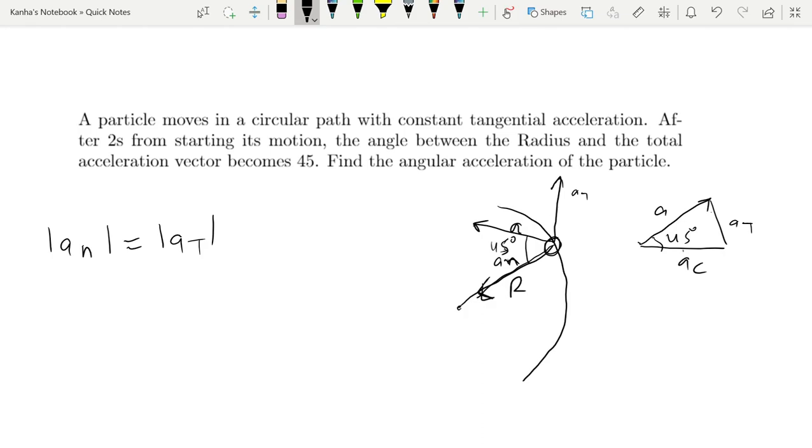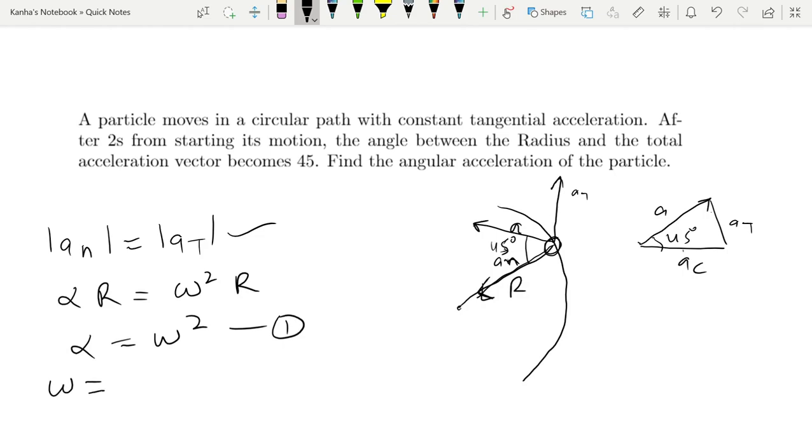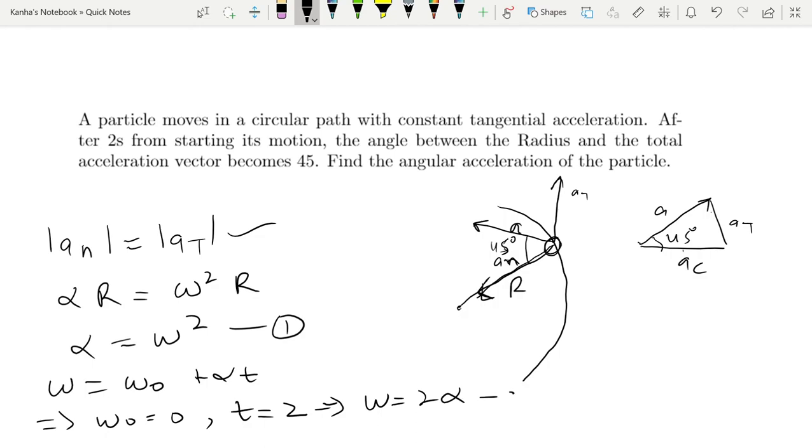So if this angle is 45 degrees, you basically get this. Nothing to worry about. First thing is mod a_n is equal to mod a_t. That implies alpha r is equal to omega square r from the above equations, or alpha is equal to omega square. This is the first equation. Now you need to use the equations of motion. Omega is equal to omega naught plus alpha t. Omega naught is equal to 0, and t is equal to 2 given in the question. That implies omega is equal to 2 alpha.